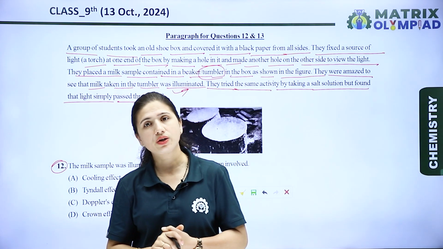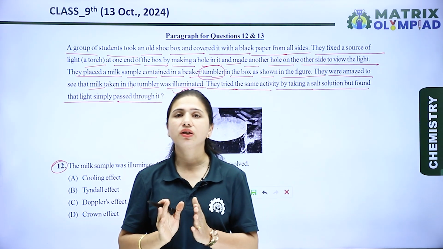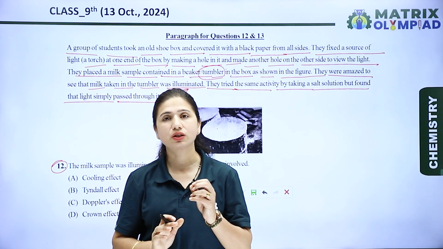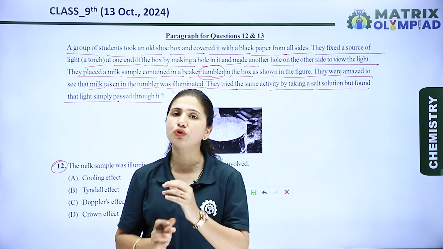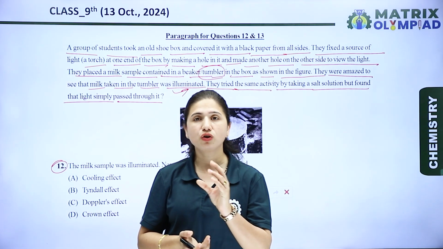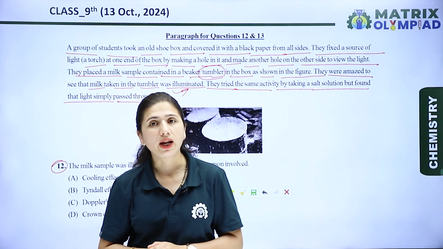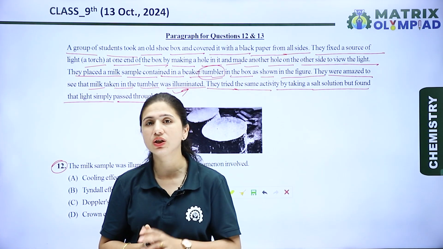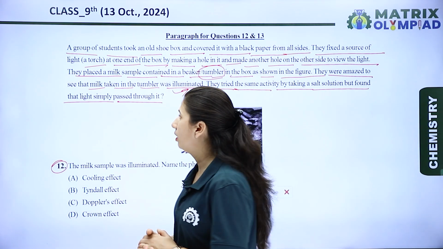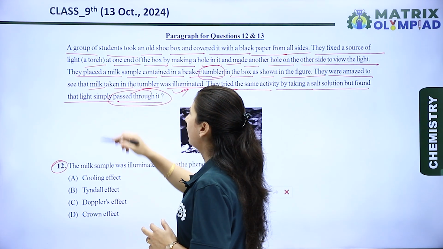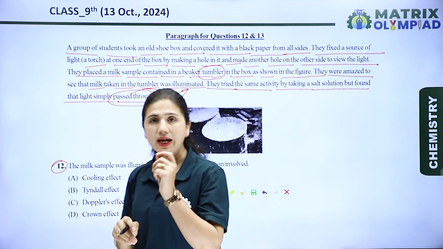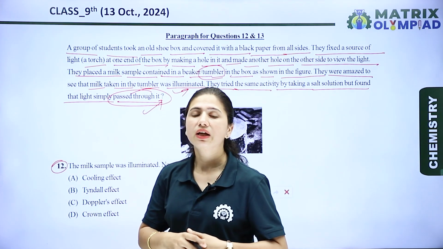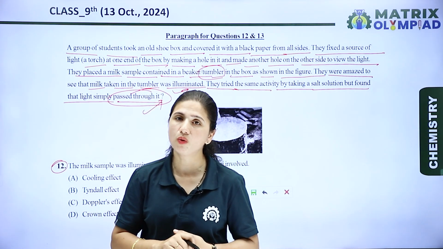True solution, colloidal solution and suspension. These are the three types of solutions which are categorized on the basis of the size of particles, or we can say the size of the solute particle. If the solute particle size is less than 1 nanometer, then the solution is known as a true solution and it is a homogeneous mixture. If we pass any light through it, then because of the very small particles, we cannot see the movement of particles, or we cannot see that any particle is moving in that. It is a homogeneous mixture.